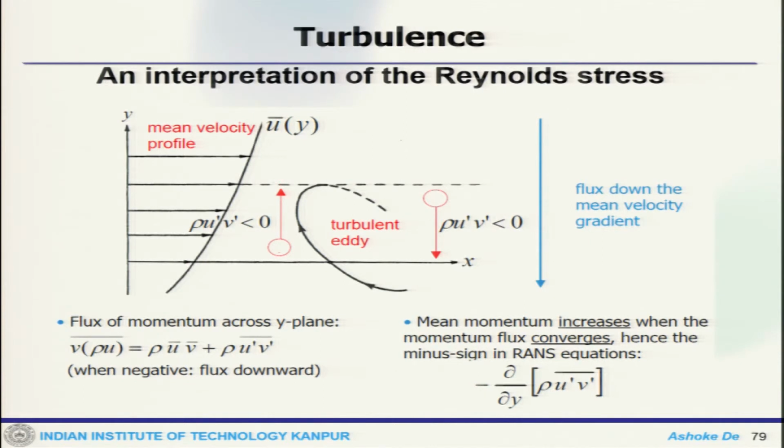When you go there, your mean velocity increases, so mean momentum also increases. But between this point and this point, to maintain that momentum flux, this term has to be negative. Similarly, this happens through transport by the turbulent eddies. If you come from this position to this position, your mean momentum decreases, but to maintain the momentum, this has to be increased. So, one can look at it in that way.